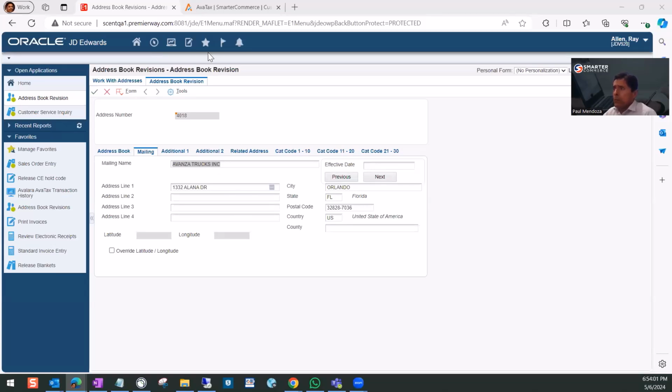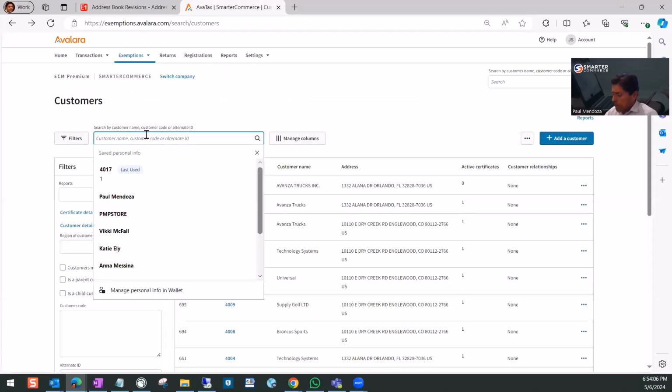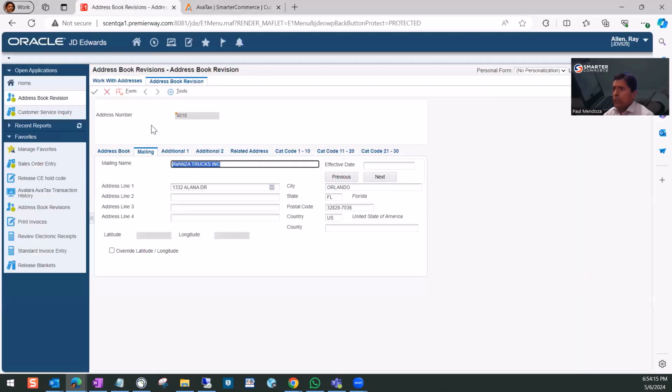And let's review on the Avatax side the same customer, 4018, and it does not exist. There is no information about this customer. And now what we can do is just create a sales order and see the interaction between this new functionality.